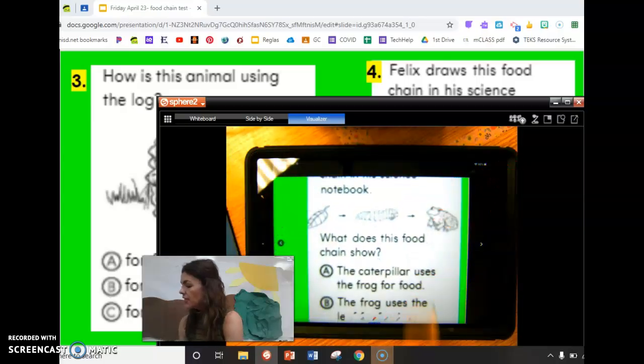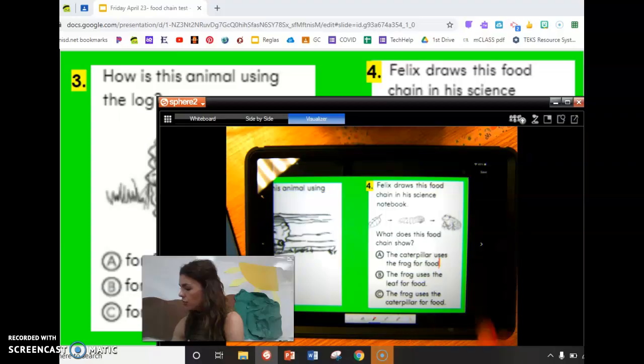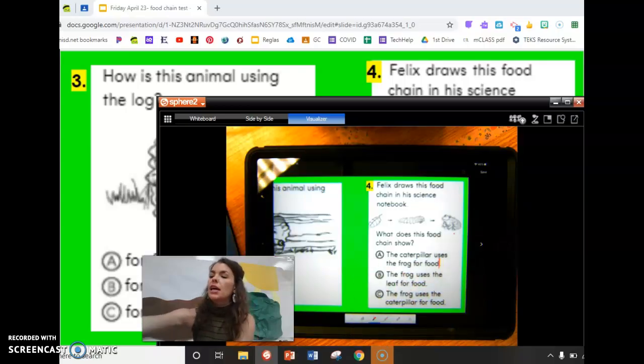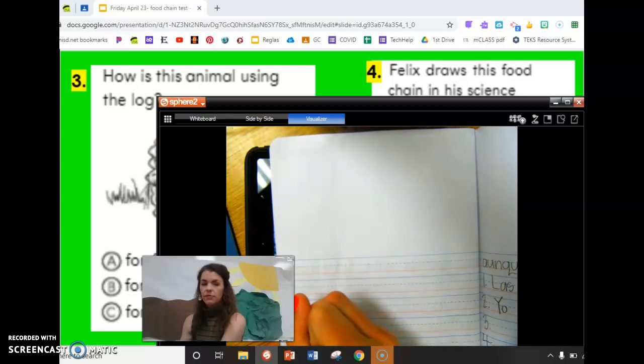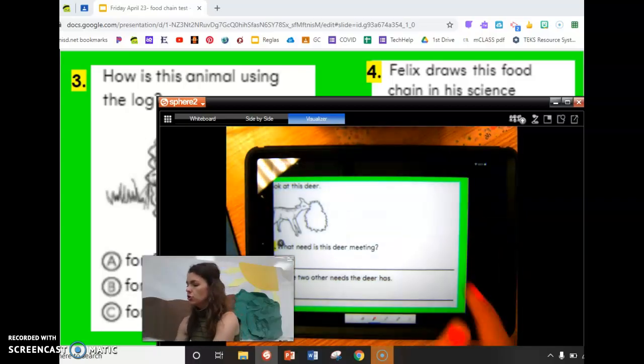One more time. The caterpillar uses the frog. The frog uses the leaf. Or the frog uses the caterpillar. Pick your best choice, A, B, or C. Color it in. In your journal, number 4, A, B, or C. Then we're moving to our last page for 2 more questions.